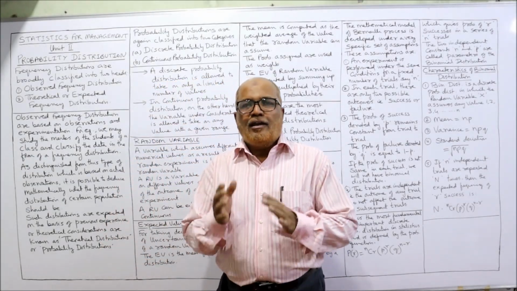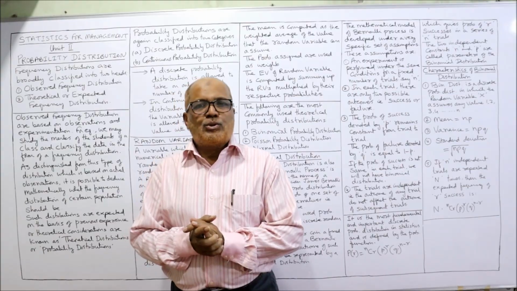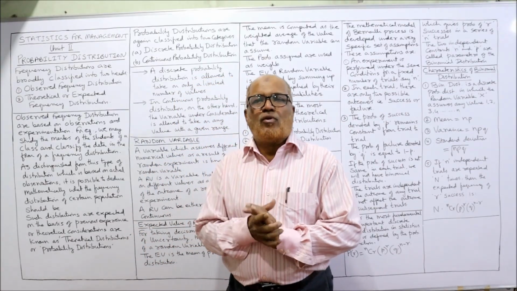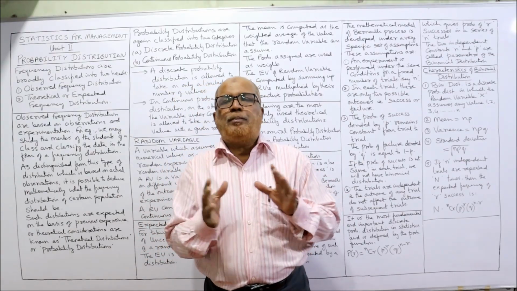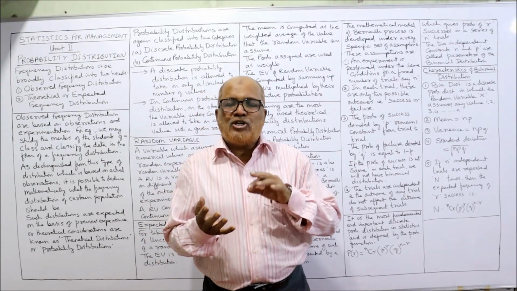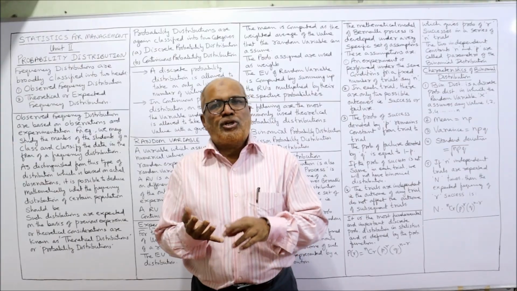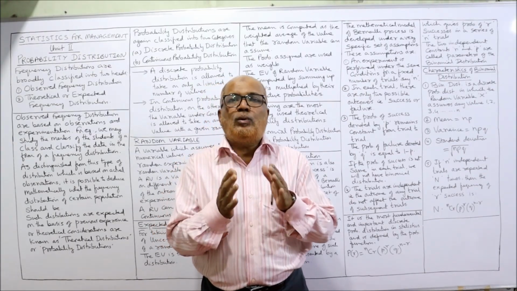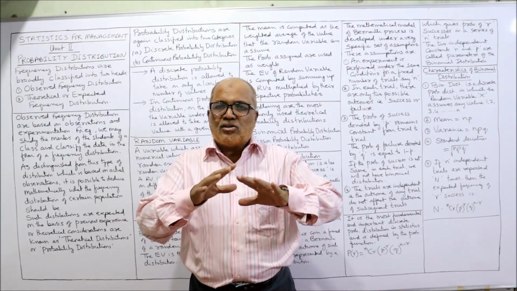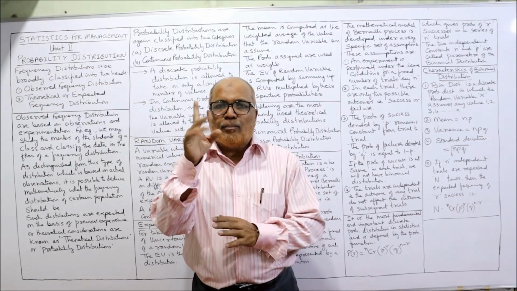I'm Hasham. Now I'm starting unit number 2 in the subject statistics for management. Already in the first unit I have completed different topics like measure of central tendency, measure of dispersion, measure of skewness, and next we have discussed probability theory, Bayes theorem. These are all the topics we have covered in unit number 1.